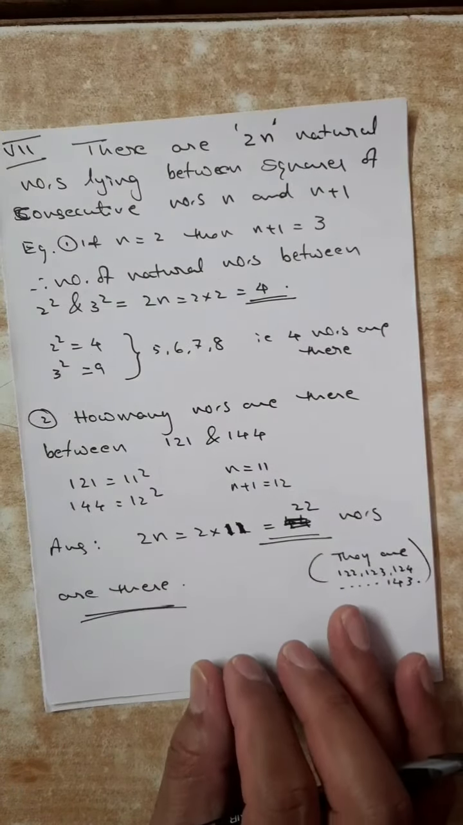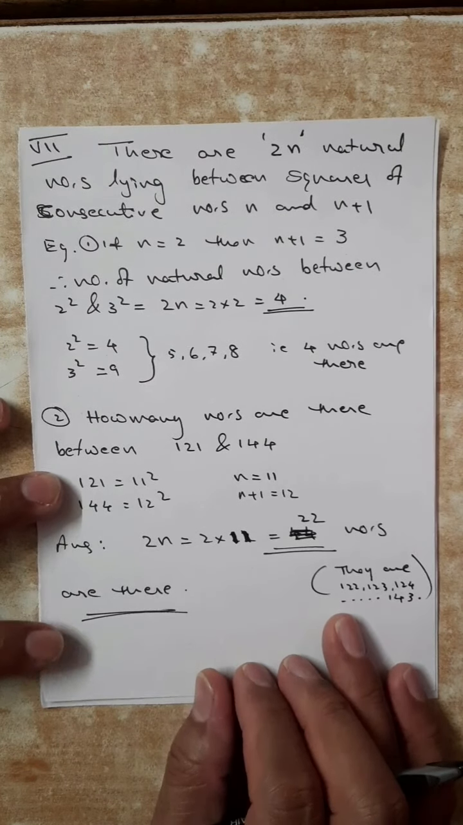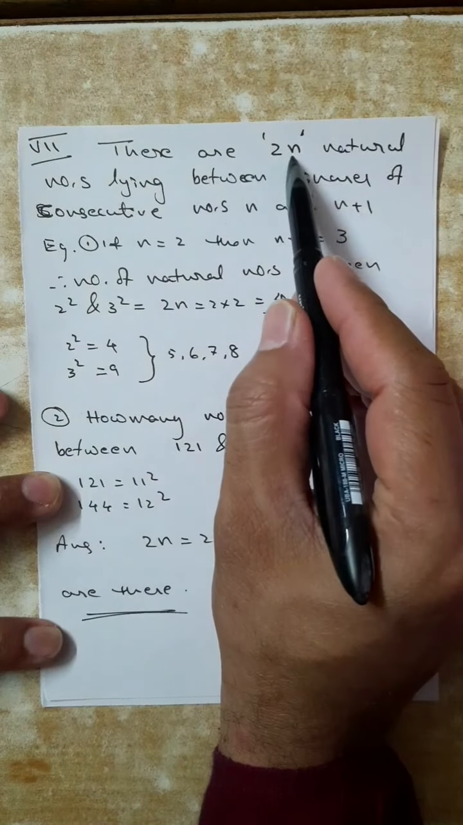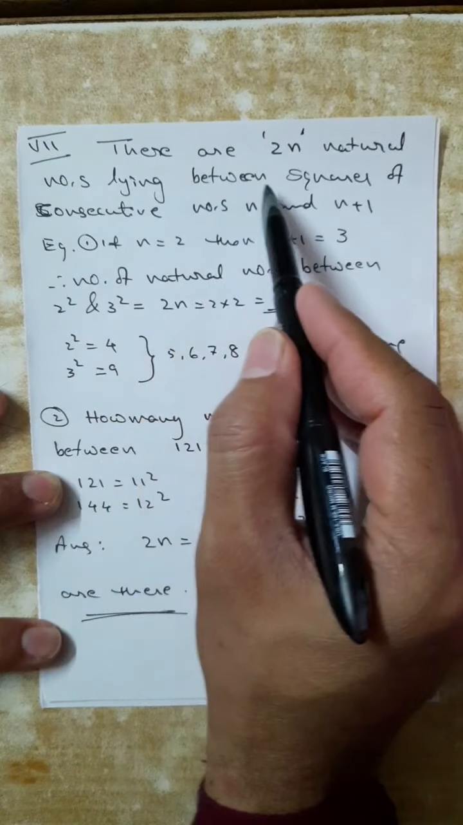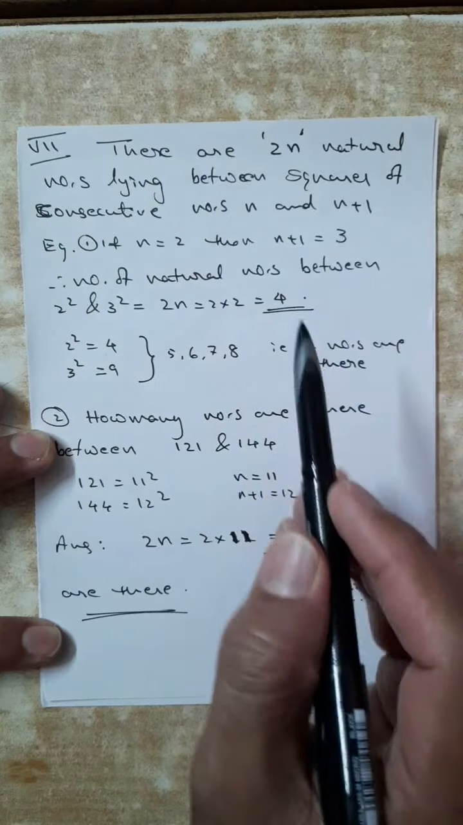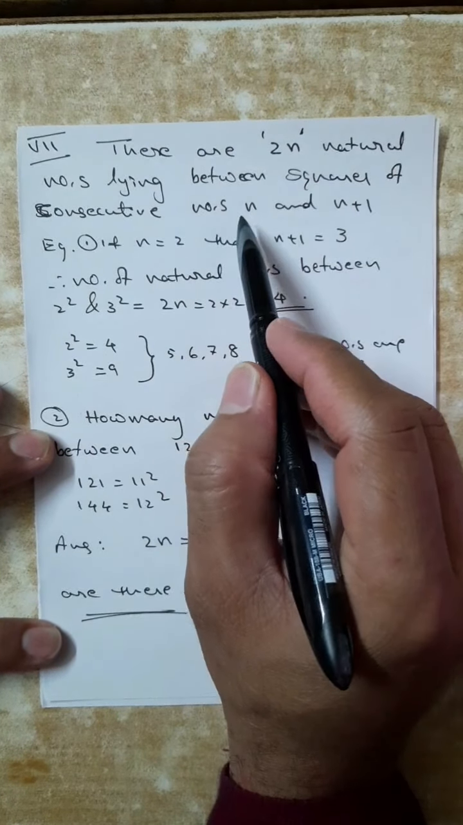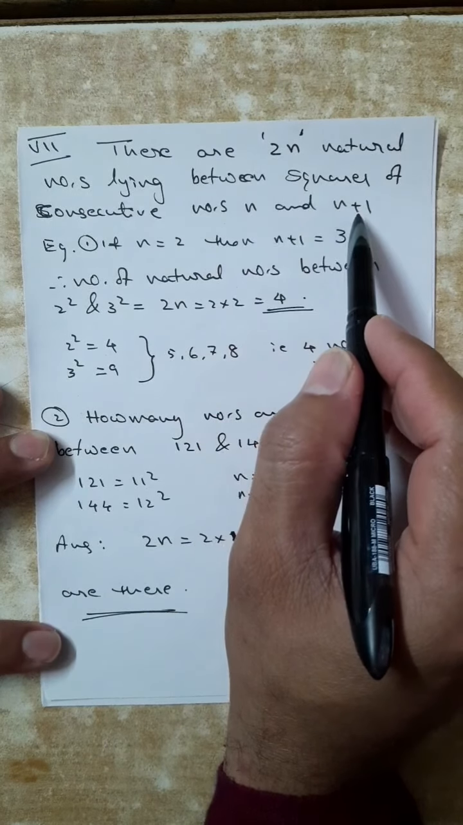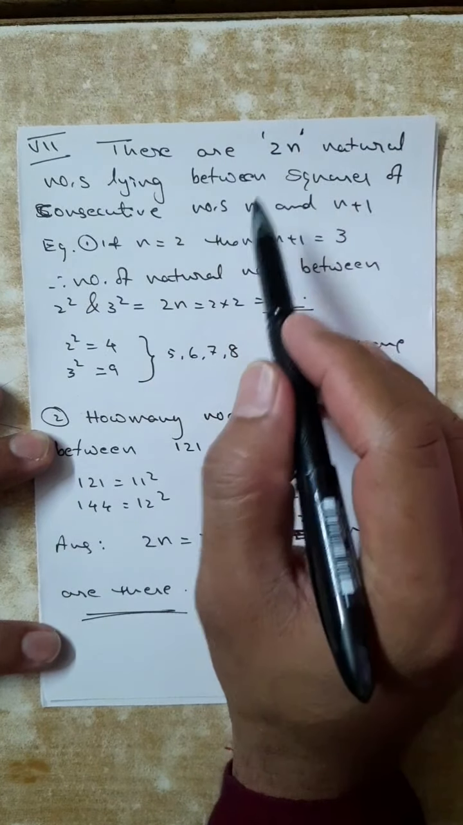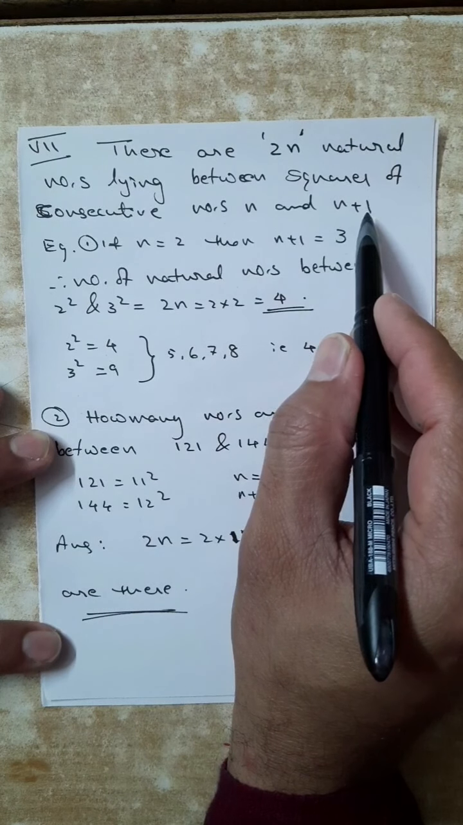Next property. Another property: there are 2n natural numbers lying between the squares of consecutive numbers n and n plus 1. Consecutive means continuous numbers, n and n plus 1. How many numbers will be there between the squares of n and n plus 1?